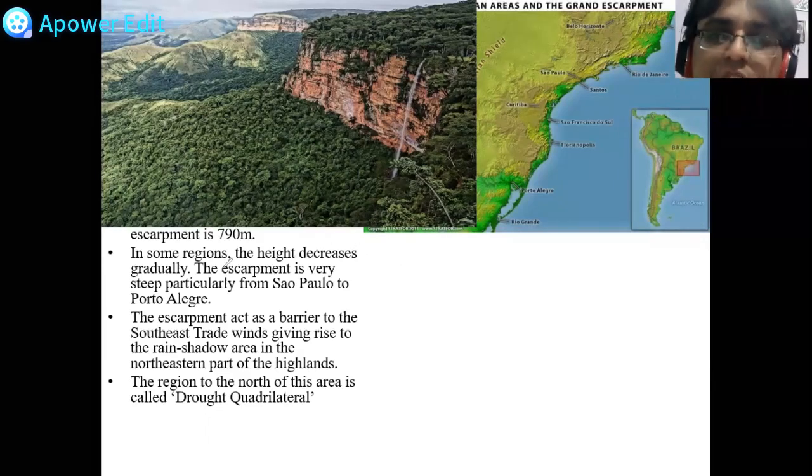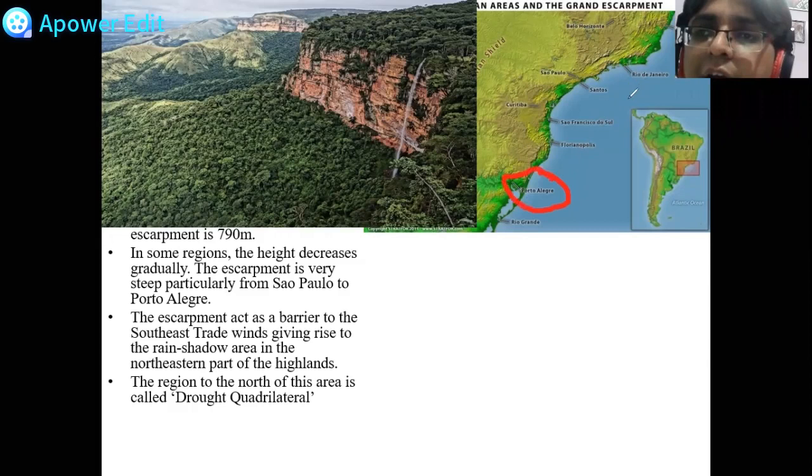Now pay attention. Escarpment is steep, particularly from Sao Paulo to Porto Alegre. You can see here is Porto Alegre and here is, this is Sao Paulo. So यहाँ से लेके यहाँ तक बराबर जो हमारा escarpment है वो ज़्यादा steep है. That is the first point that we have seen here.